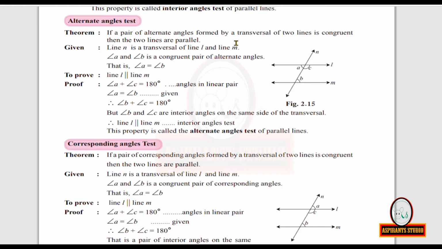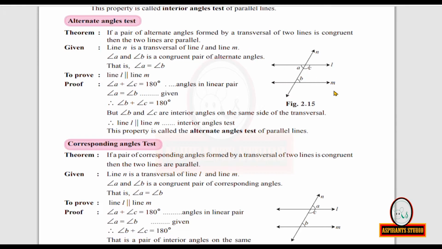Angle A and angle B are a congruent pair of alternate angles. That is, measure of angle A is equal to measure of angle B. We have to prove that these lines are parallel. That is, line L is parallel to line M.